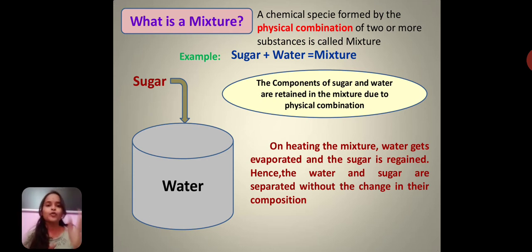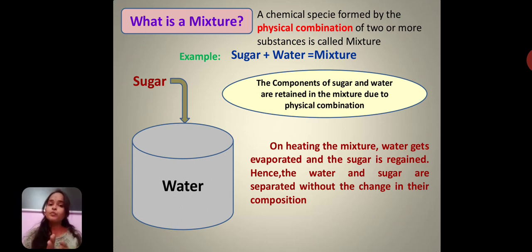Let us take an example of sugar and water. When you put the sugar into the water, the sugar gets dissolved in the water. There will not be any chemical contact between the sugar and the water. That is, there is no formation of any chemical bond between the sugar and the water. Instead, the sugar just changes its physical state, from solid it is becoming liquid. That is, it is combining with the water. Only the state of it is being changed. So they are only in physical combination with each other.